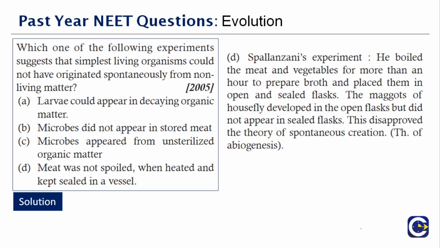Spallanzani's experiment: he boiled the meat and vegetables for more than an hour to prepare broth and placed them in an open and a sealed flask. The maggots of the housefly developed in the open flask but did not appear in the sealed flask. So this disproved the theory of spontaneous creation. So which one of the following experiments suggests that the simplest living organisms could not have originated spontaneously from non-living matter? So option D is the right answer.